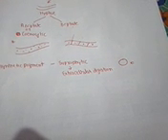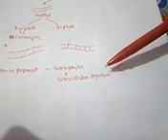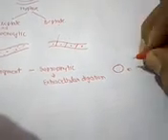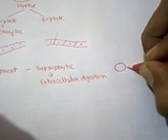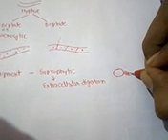Now what is the meaning of extra? Extra means outside, and cellular means cell. That means the digestion, the breakdown of foodstuff, that takes place outside the cell is called extracellular digestion. So how does this take place? Look here. This is a yeast cell. Here is the food. So what will happen? The yeast cell will release the digestive juice or digestive enzyme on the dead organic matter outside the cell.